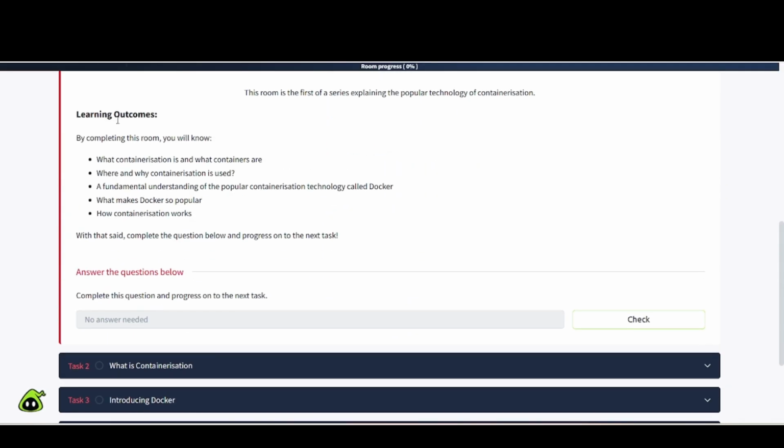Take a look here. Learning outcomes. By completing this room, you will know what containerization is and what containers are, where and why containerization is used, a fundamental understanding of the popular containerization technology called Docker, what makes Docker so popular, and how containerization works. With that said, complete the question below and progress on to the next task.